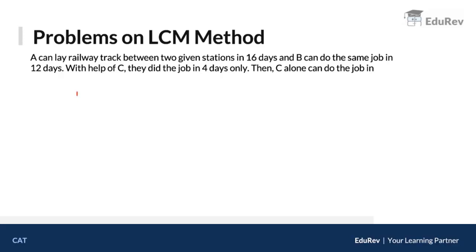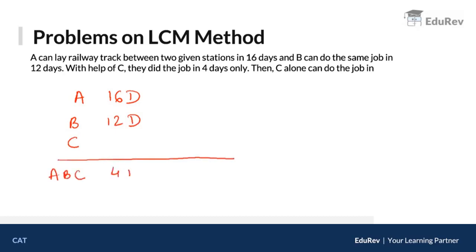ठीक है? Now what are they saying? देखो, A alone takes 16 days. B alone takes 12 days. C alone takes how many days? We don't know. Okay, we don't know. But A, B, C together took 4 days. With the help of C, they completed the job in 4 days. Now, whatever data is given, you're going to calculate the LCM. So you need the LCM of 16, 12 and 4. ठीक है? So the LCM of 16, 12 and 4 will be 48 units. So this is your total work.